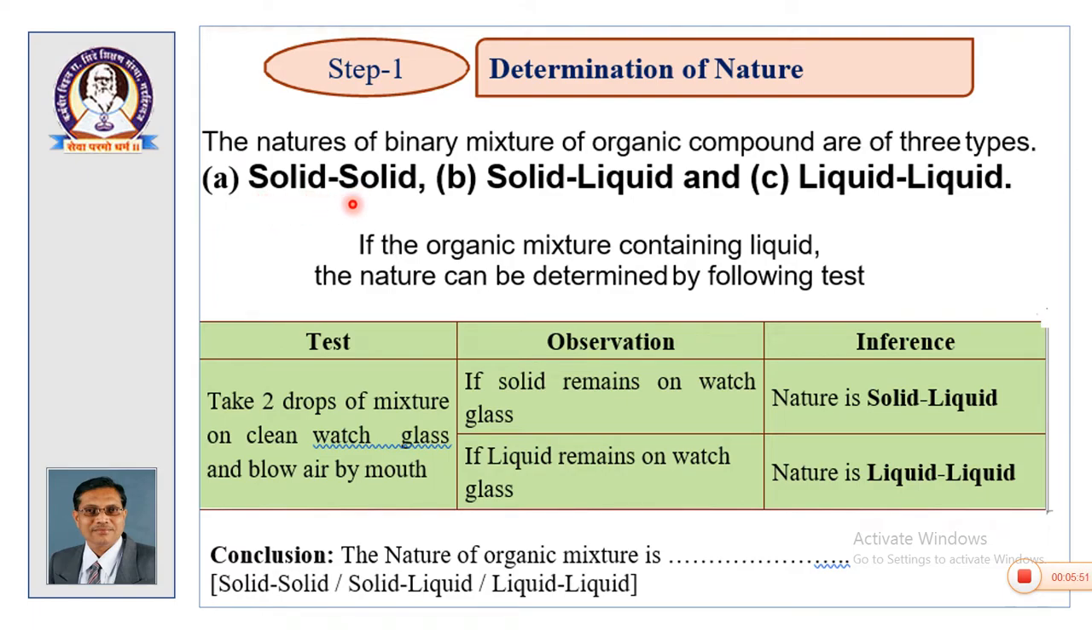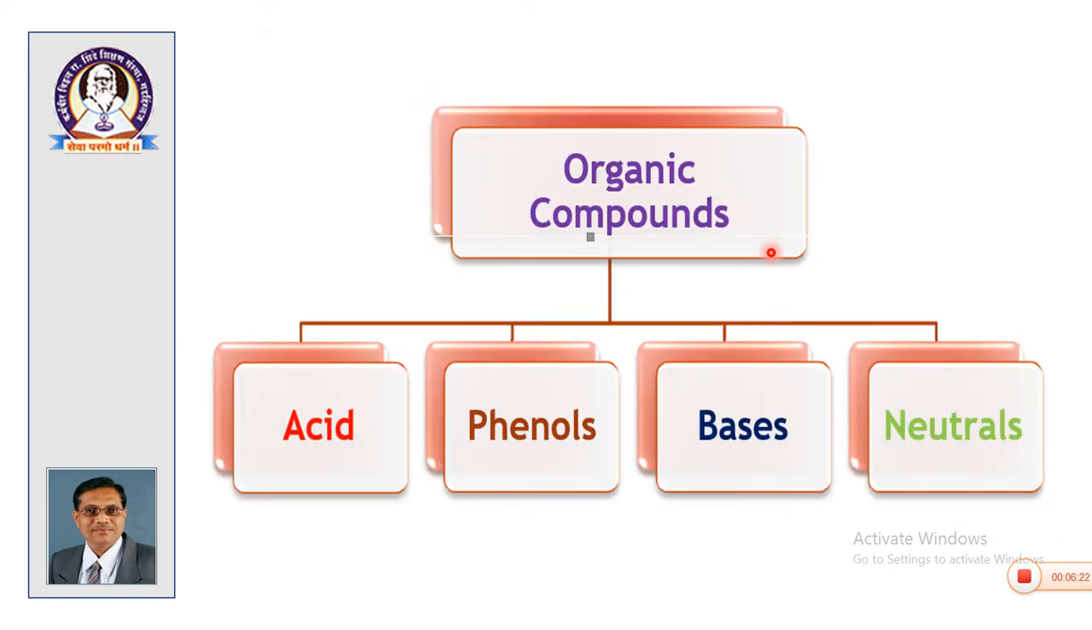If the mixture appears solid, it is solid plus solid. If few drops of the mixture are poured on the watch glass and if solid remains behind, then it will be solid plus liquid, and if liquid remains on the watch glass, then it will be liquid plus liquid. So, in this lecture we are going to deal only with solid plus solid mixtures. So, determination of physical type will be out of these three, and as I mentioned, we are going to deal with only solid mixtures in this particular lecture.